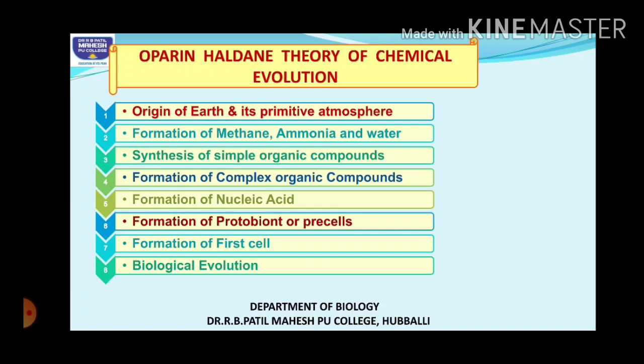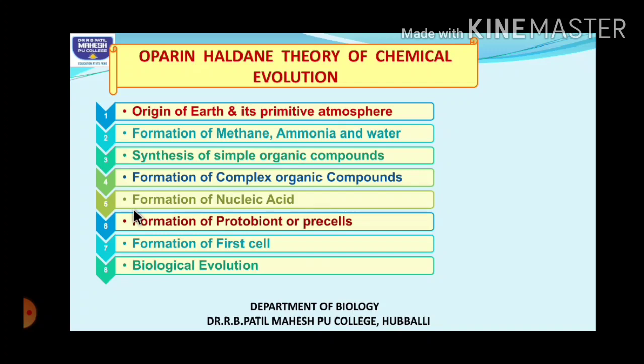This is a very important question, children. For 5 marks, they may ask you to explain the theory of chemical evolution of life. But when you check your NCERT textbook, these steps are not mentioned. So while reading, always refer to your NCERT textbook first. Here in NCERT, these steps have not been explained. So don't ask me why unnecessarily I'm going to explain these steps. It is not unnecessary, students.